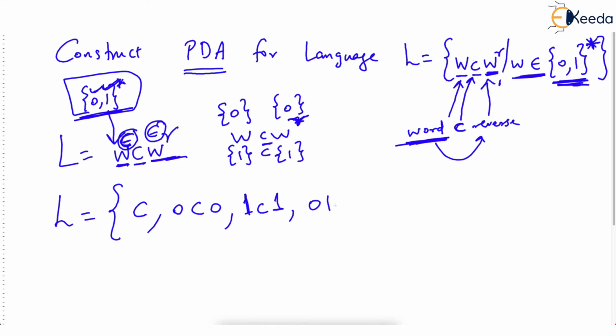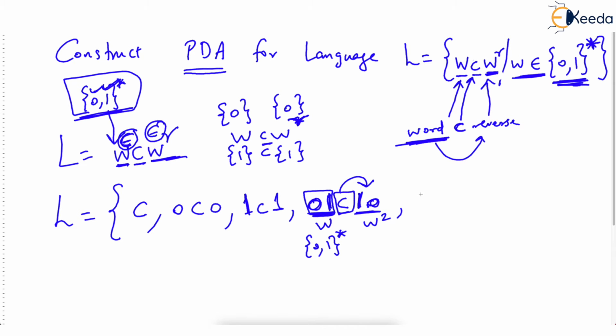Or it can be 01C10. How did we get this? W taken over here was 01. Observe W is still an element of {0, 1} star. It is made up of zeros and ones, isn't it? But then this portion after C should be the reverse of W, and it is really the reverse. 01 is reversed to make 10, and there is a constant character.